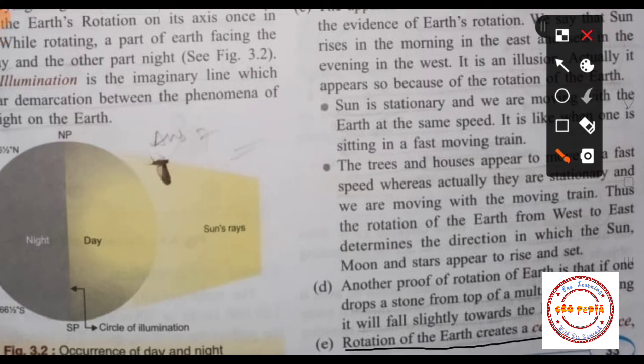Rotation of the earth creates centrifugal force. Now one more point, one more effect of the rotation, speed of the rotation, that is it creates centrifugal force. Okay, so students, we will learn about centrifugal force in our next video. It is just like a spinning top and causes a bulge at the equator. So students, due to this centrifugal force only, our earth is bulged at the equator. As we have studied, our earth is slightly flattened at the polar region and it is bulged at the equator, and it is due to the centrifugal force.